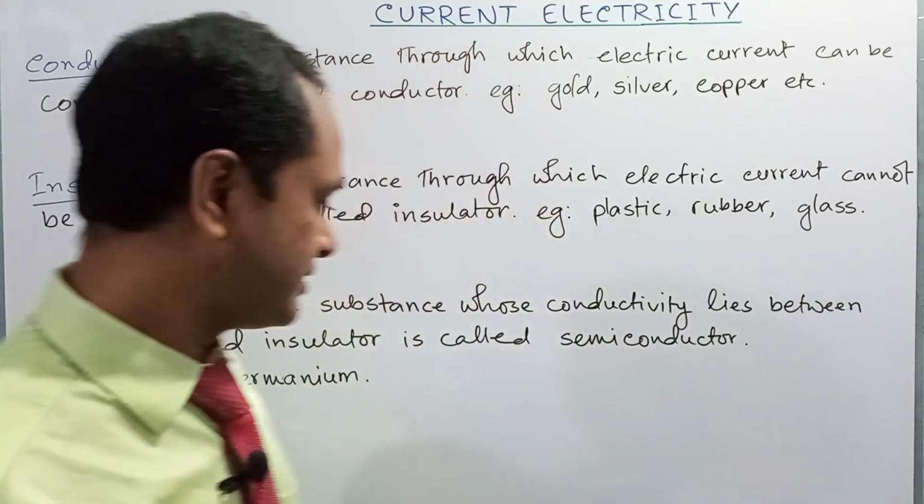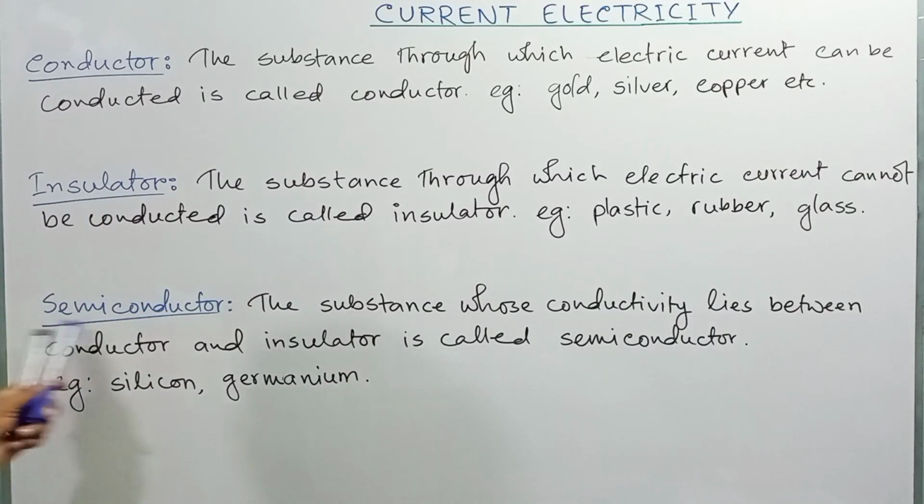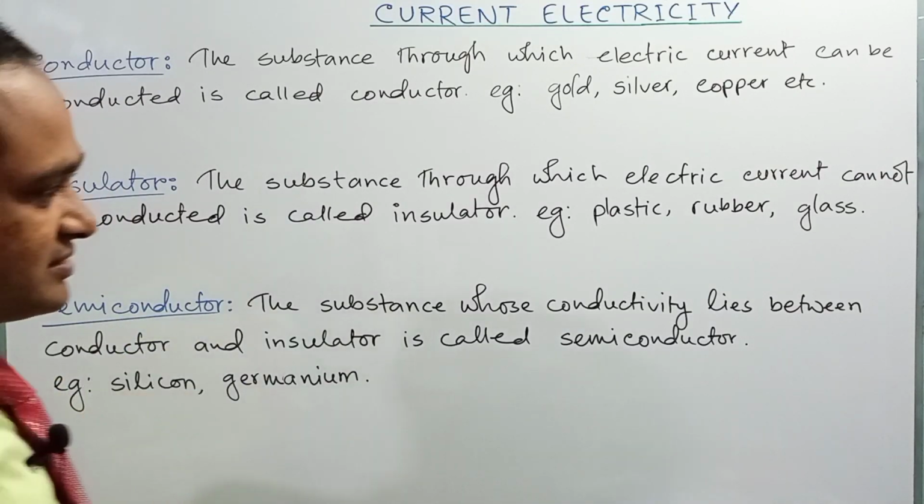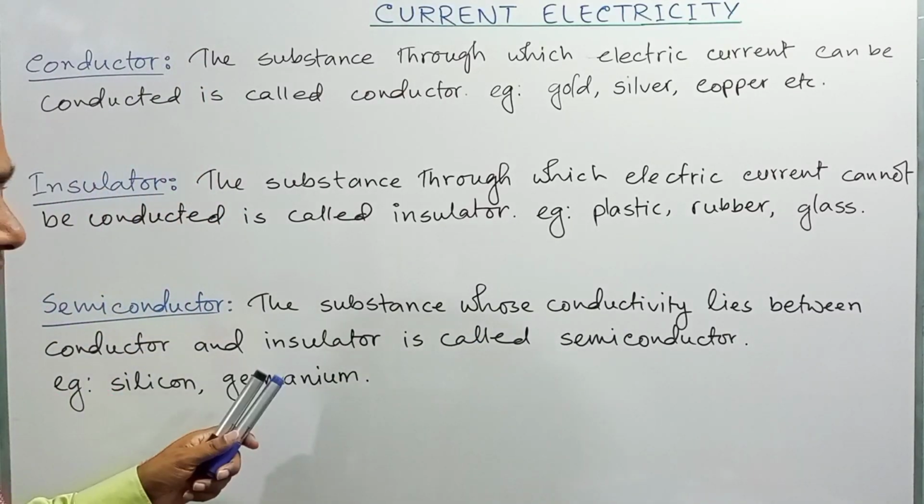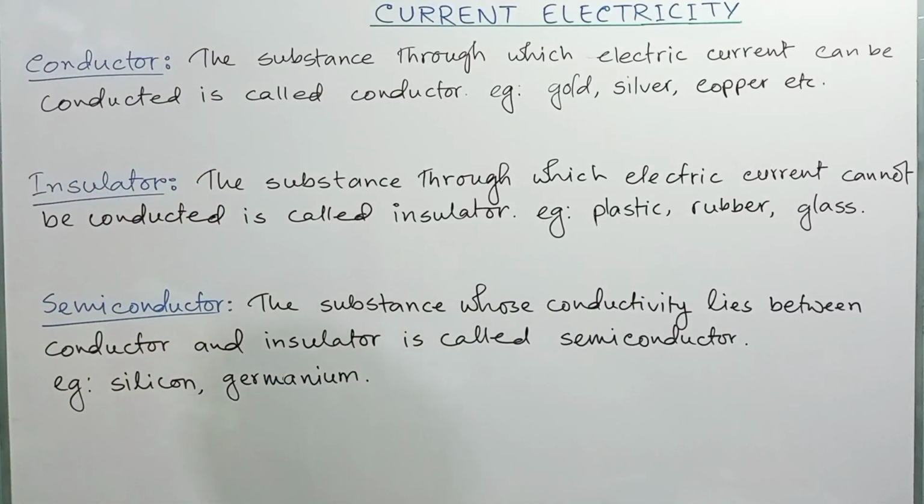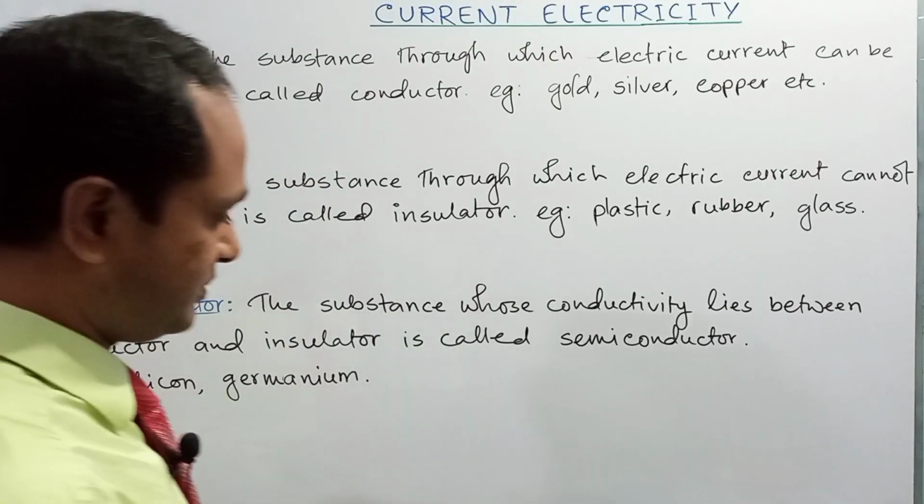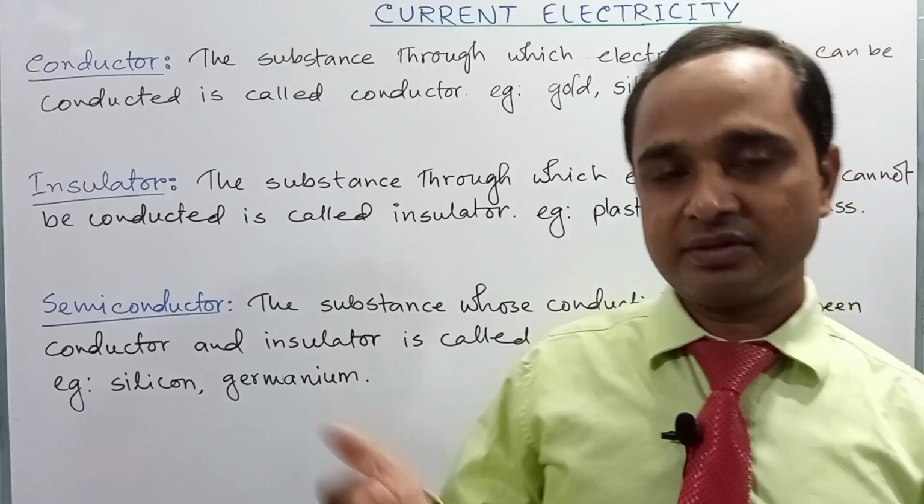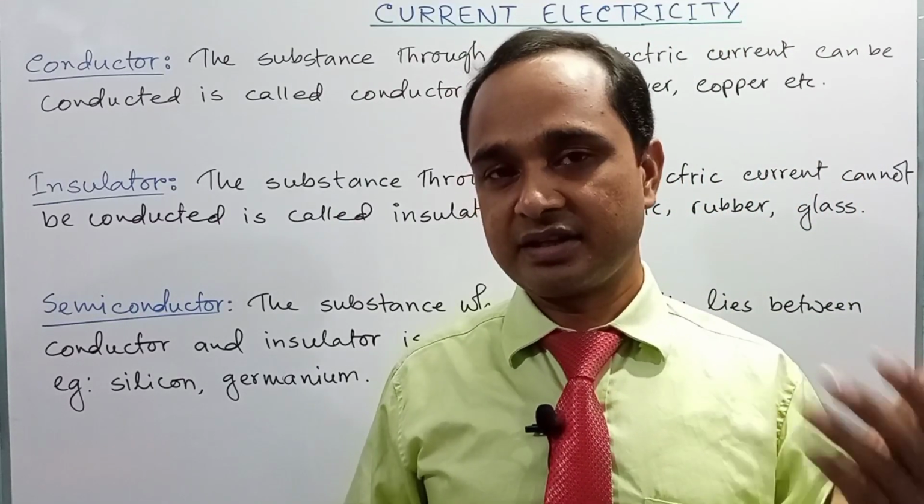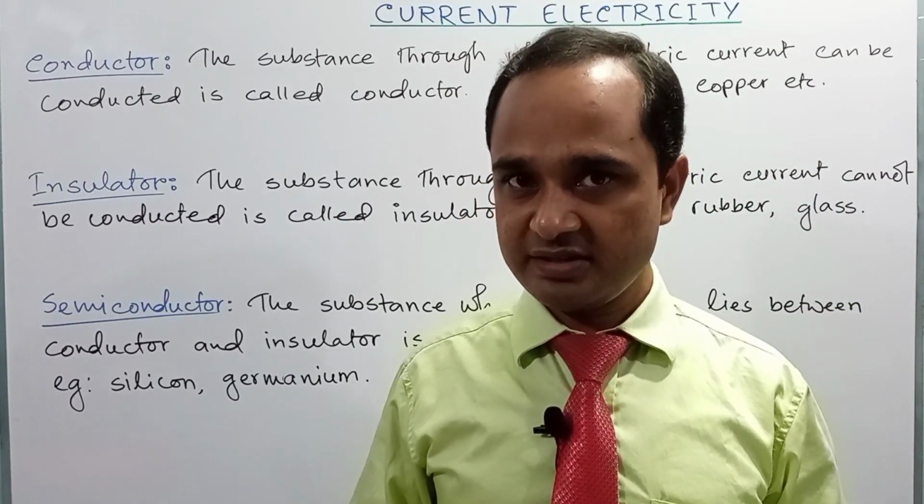Okay. And finally, the third type of substance is known as semiconductor. That is, the substances whose conductivity lies between conductor and insulator are called semiconductors. For example, silicon, germanium. Dear student, you will learn more about semiconductors in our next chapter and in the previous classes, right?